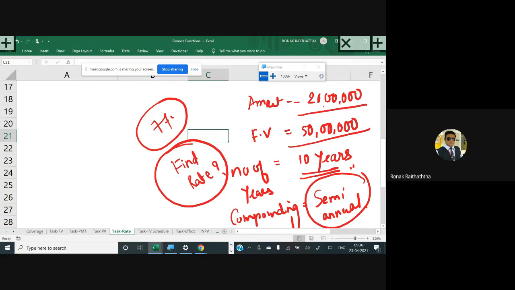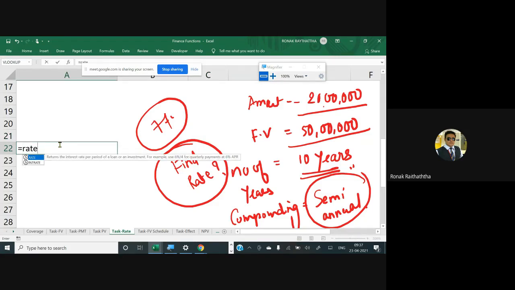So what will happen in this case? You will have to find the rate, and it's very easy. The Excel formula starts with RATE, open the bracket. The first thing you are supposed to write is the number of periods. Number of periods is going to be 10 multiplied by, can someone tell me, 10 multiplied by something? Very true, 2, because in a year you have 2 semi-annual periods. The compounding is done on a semi-annual basis, comma.